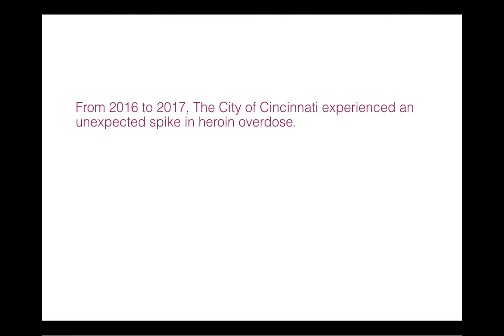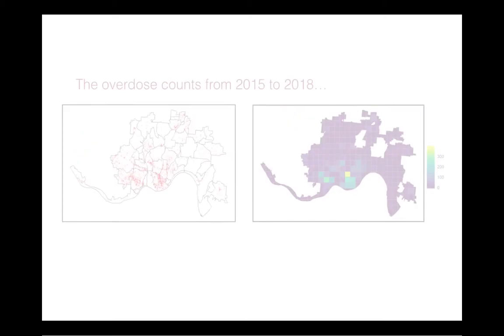The city of Cincinnati experienced an unexpected spike in heroin overdose since 2016. So how to prevent this from happening again is an urgent problem. We can also see the overdose counts of the 3 years from the maps.